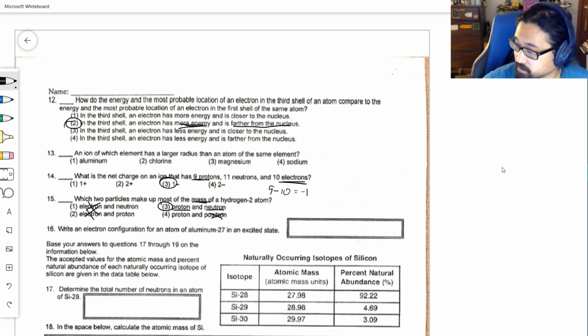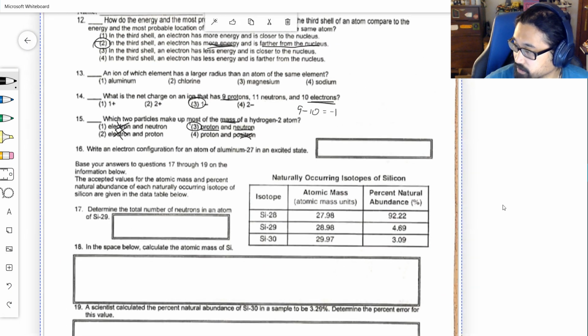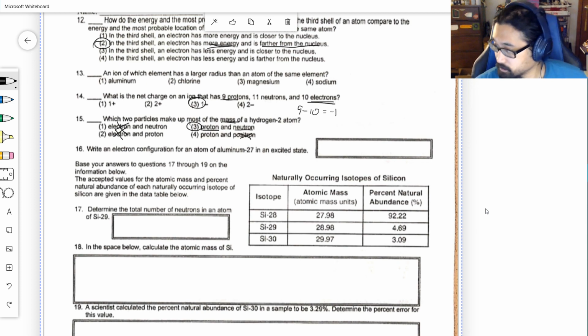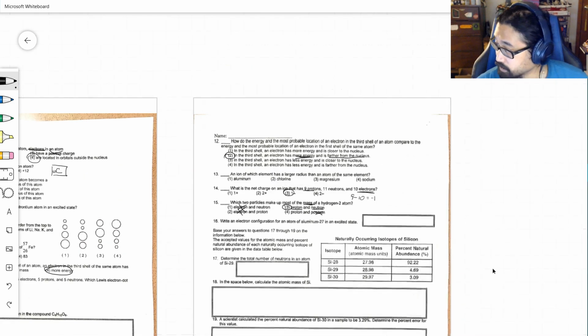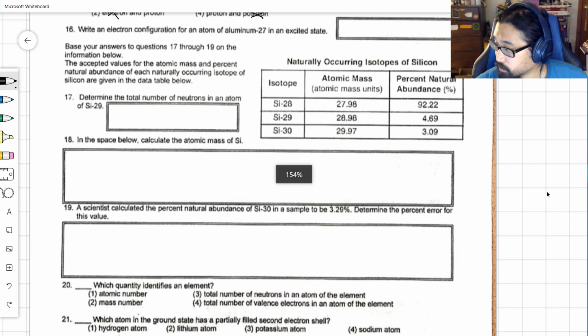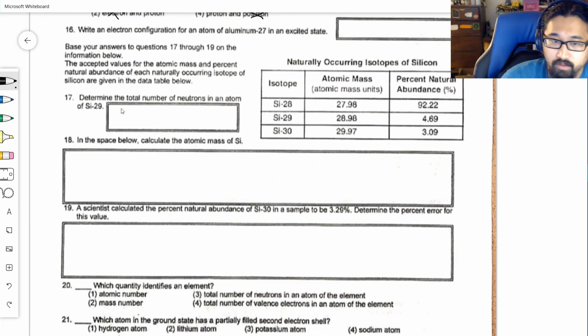Number 17, what is the total number of neutrons in an atom of Si29? Well, silicon, Si, has an atomic number, or a number of protons, which is 14. So 29 minus 14 is 15. That's 15 neutrons.